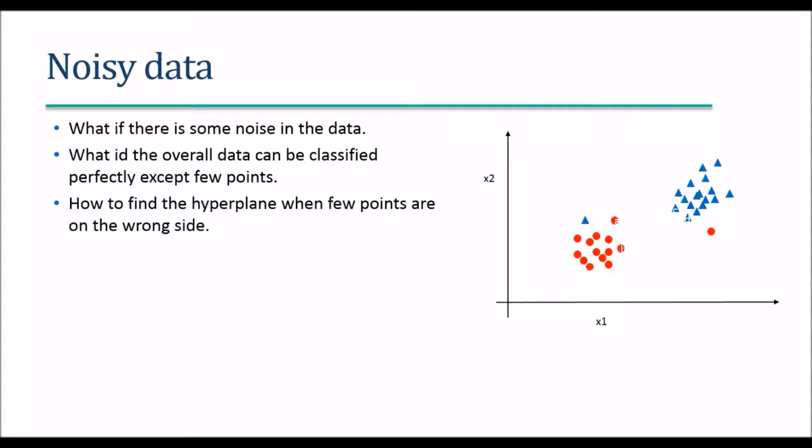What if the overall data can be perfectly classified, except a few points where it's almost like noise, they are totally against the overall trend. Now, how to find a hyperplane that will perfectly fit this data?